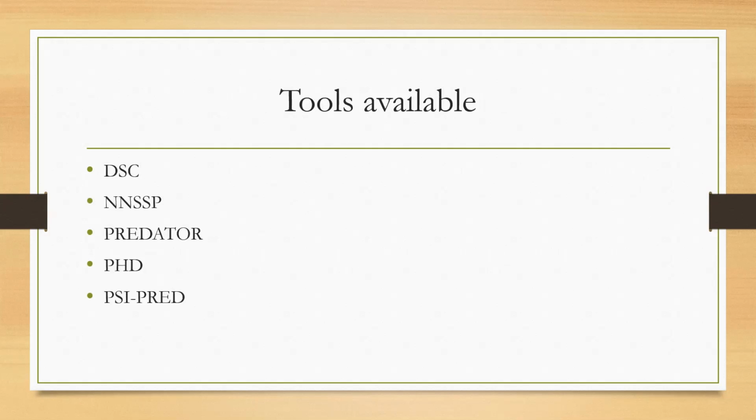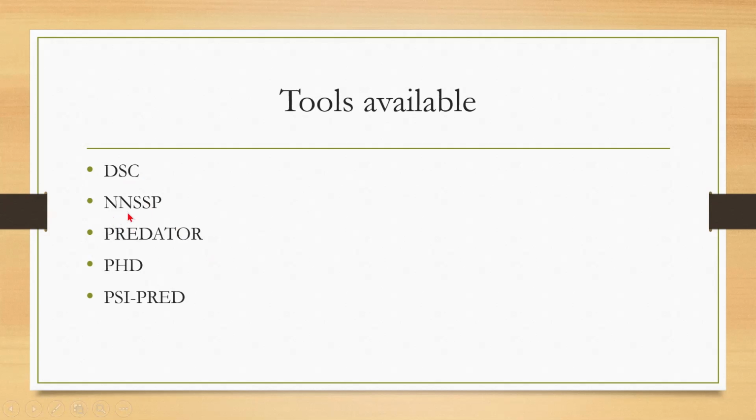What are the tools available for this secondary structure prediction? The methods we discussed in the earlier slide, the algorithms, are the principles on which the secondary structure prediction methods have been developed, like the Chou-Fasman method and the GOR method. Based on those algorithms, several tools have been developed for carrying out this secondary structure prediction.